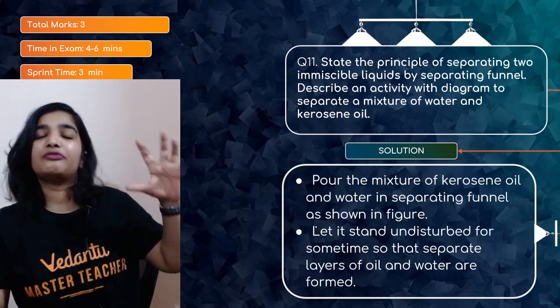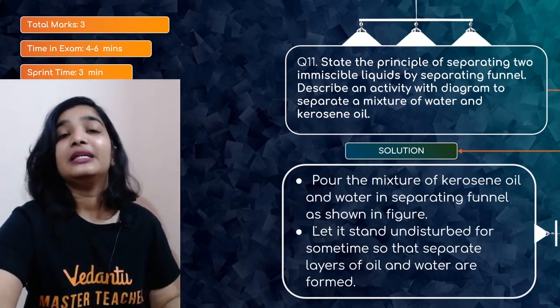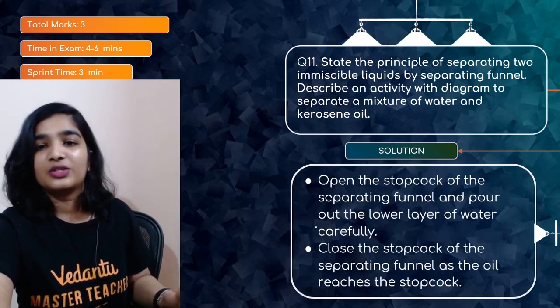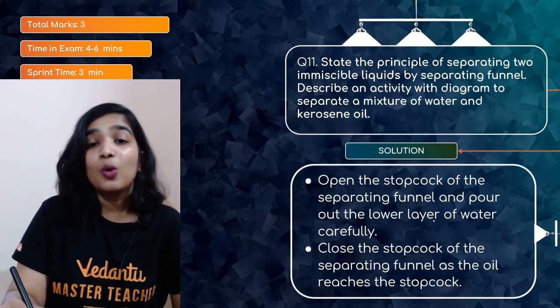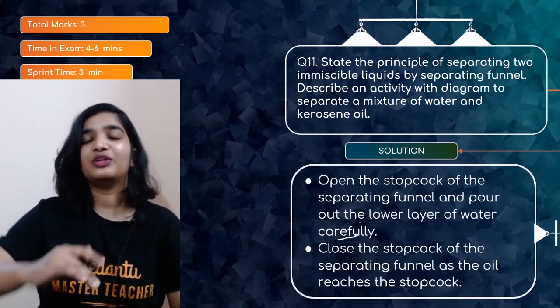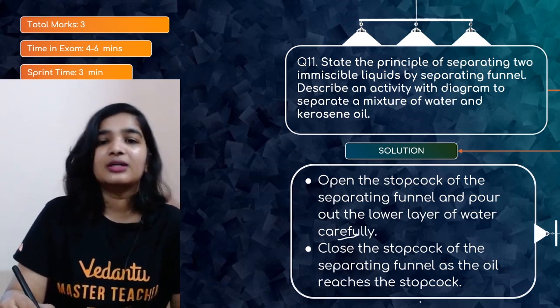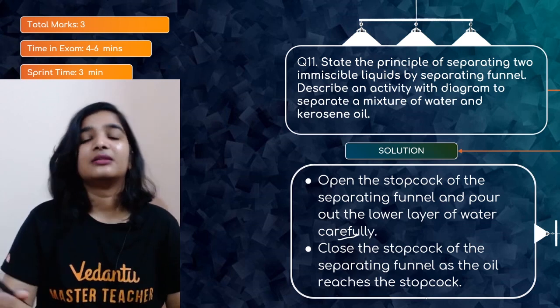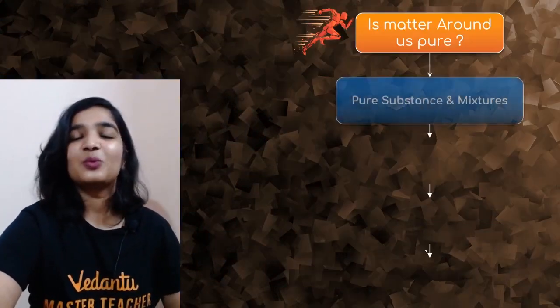Leave it for a few minutes so that they get separated properly, then open the stopcock of the separating funnel and pour out the lower layer of water carefully. You have to be extremely careful when doing this activity. Then close the stopcock, take another beaker and collect the kerosene oil. So this is what we discussed.